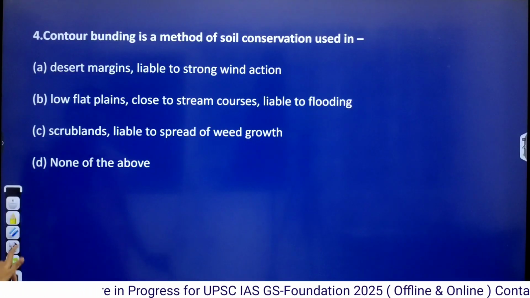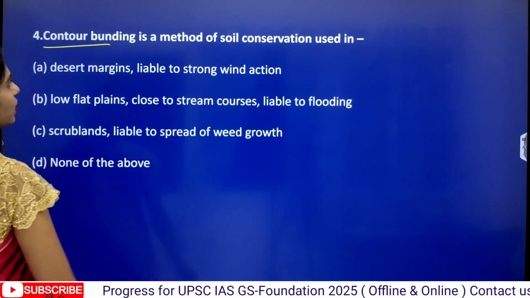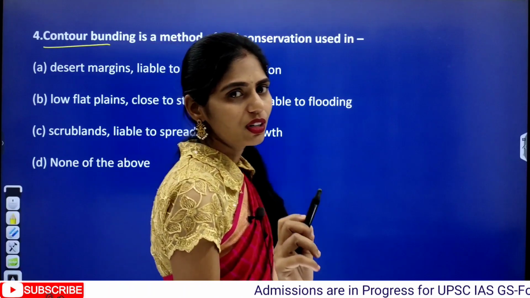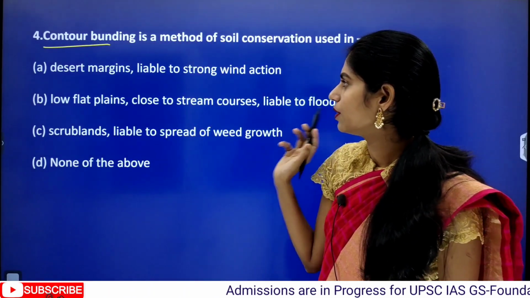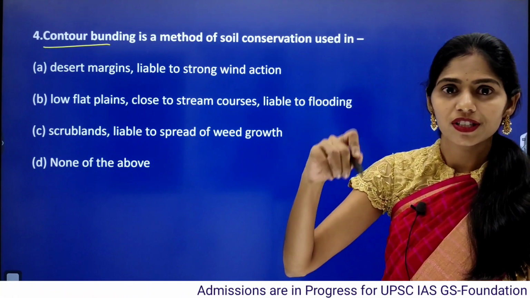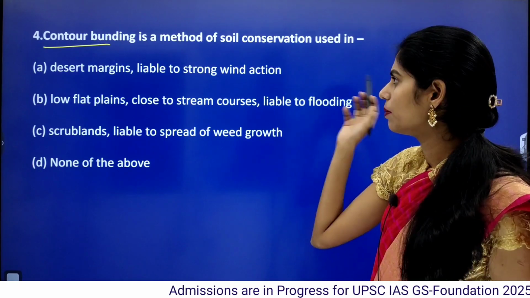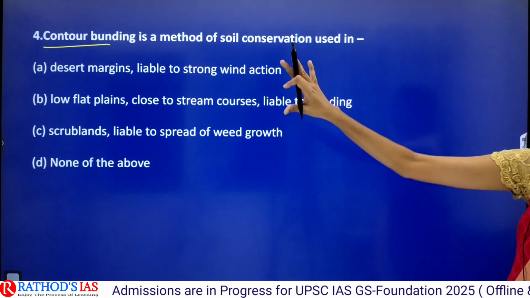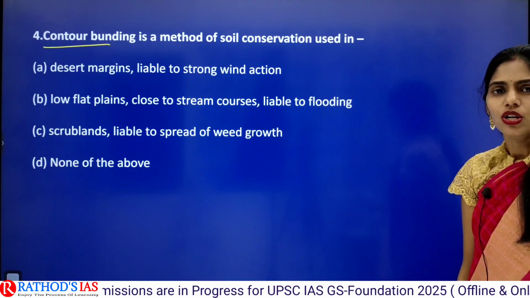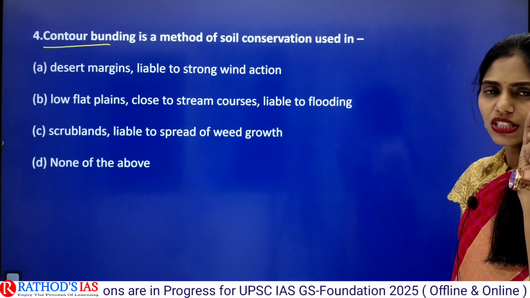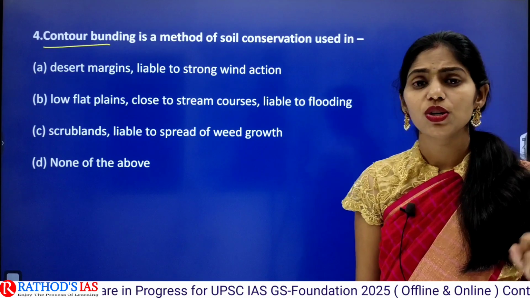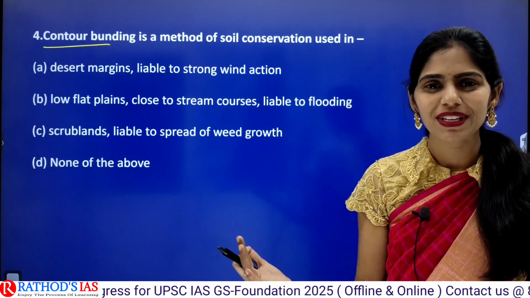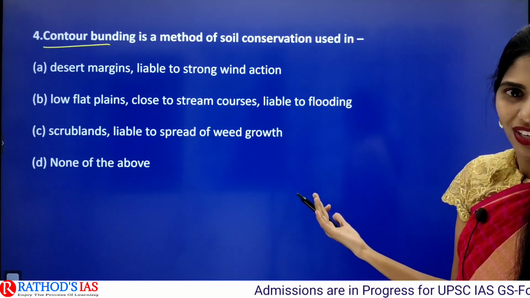And the next question is, contour bunding is a method of soil conservation used in. As in the 2011 question, we discussed contour bunding in the options. In one of the options we saw this contour bunding, and now in this 2013 paper, the question is directly from contour bunding. Because of this, I am saying that when you see any options in your previous questions, you have to know about them, because next year that word can be given as a separate question.